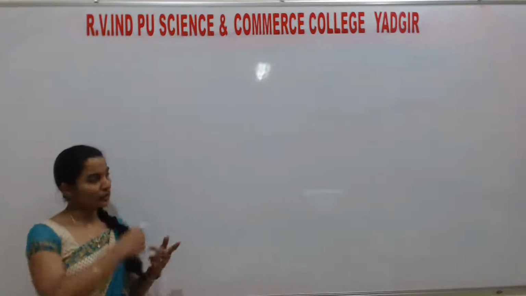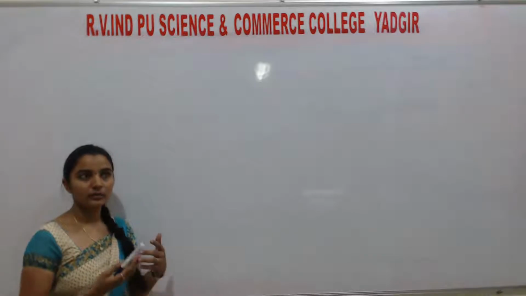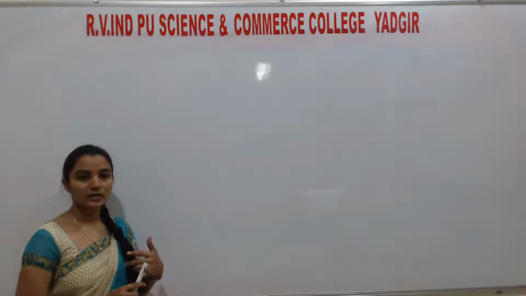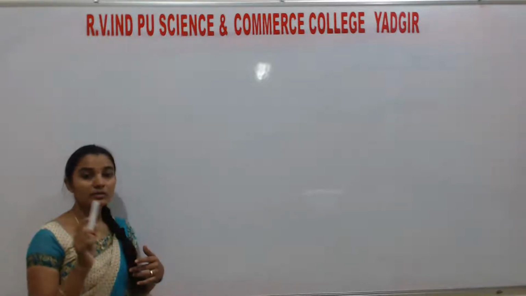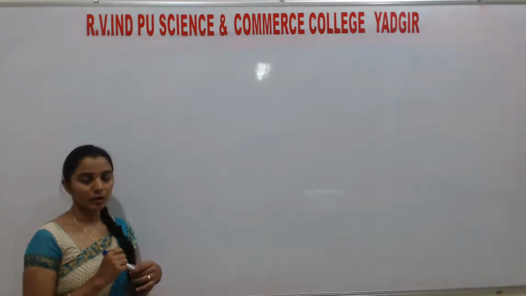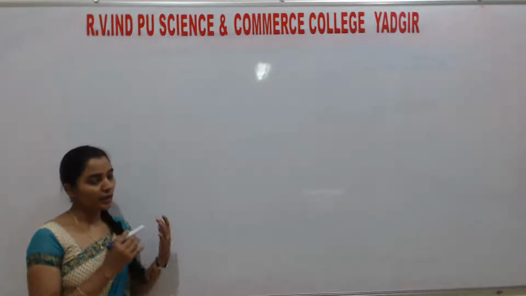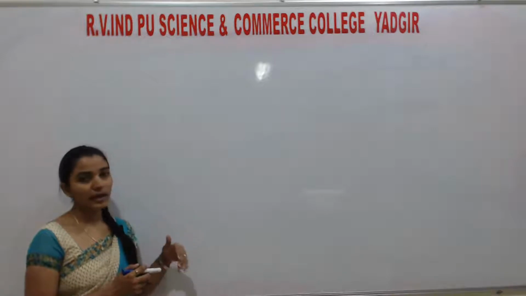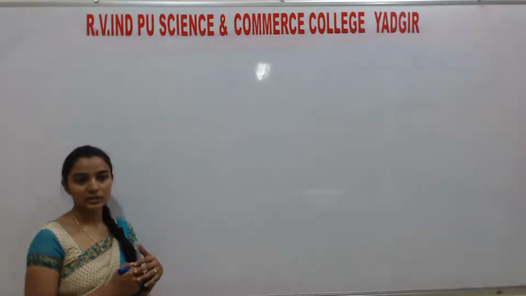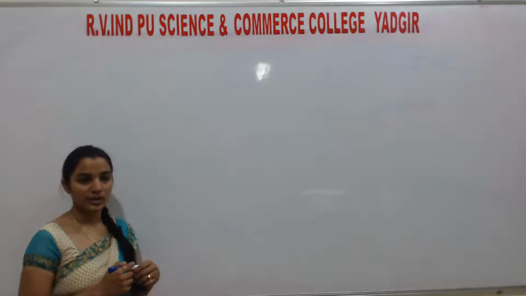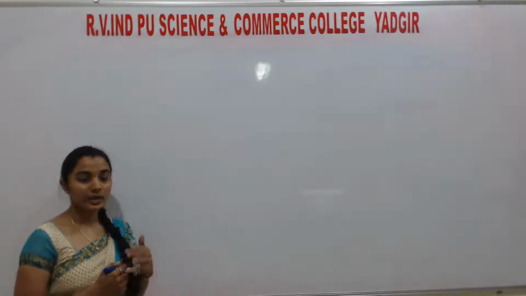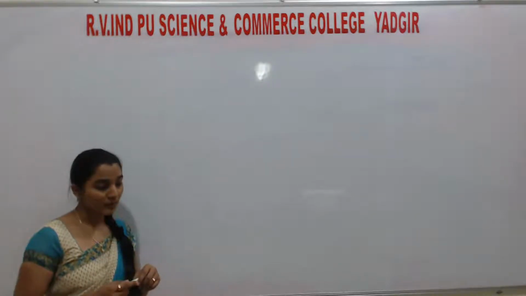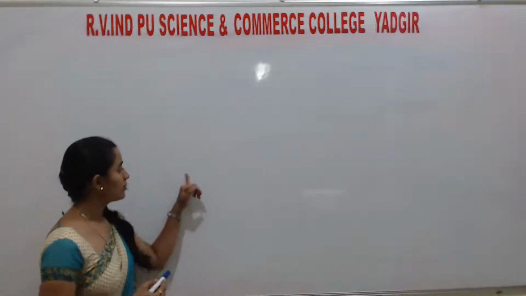Next is Newlands' law of octaves. What does the law of octaves state? He tried to arrange the elements in sets of 8. When you arrange the elements in the increasing order of atomic masses, the first and the eighth elements resemble each other, meaning they show similar properties. This law was proposed by Alexander Newlands. The next law is Mendeleev's periodic law.